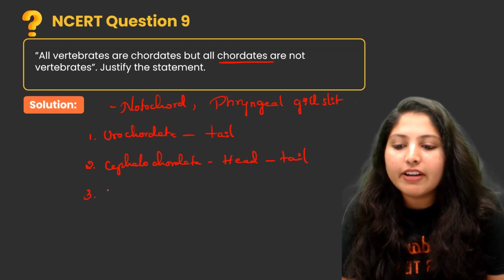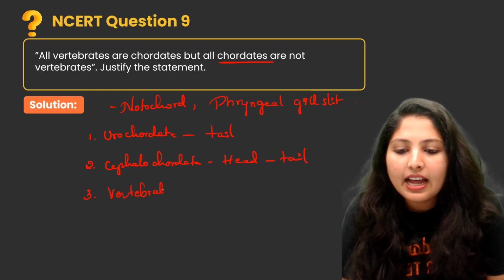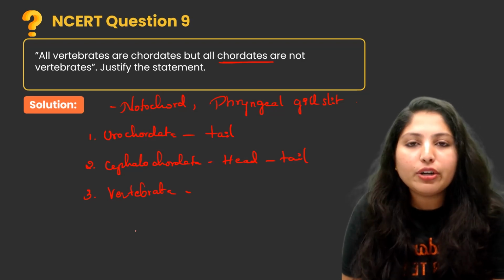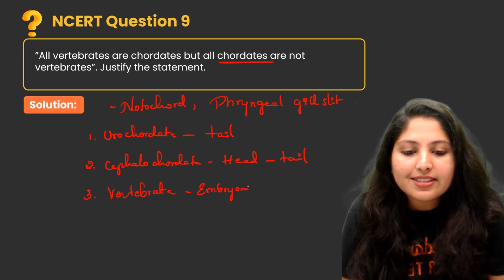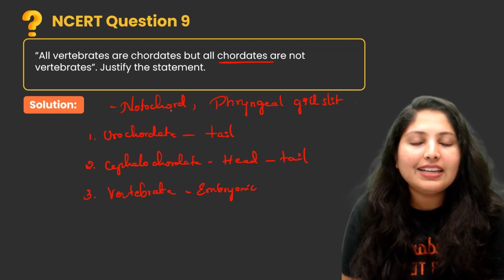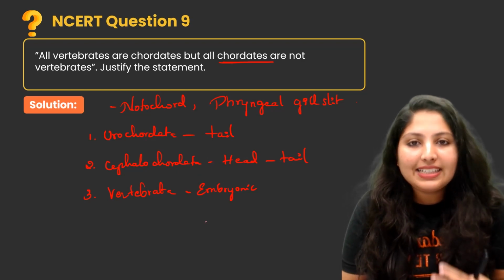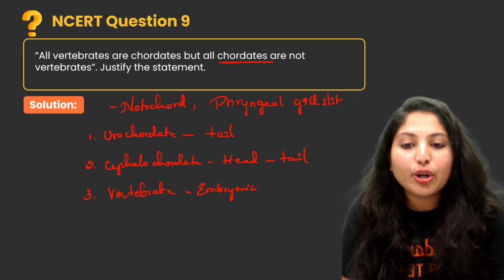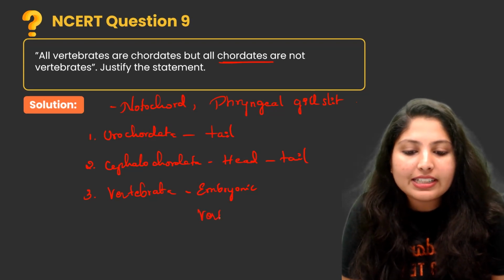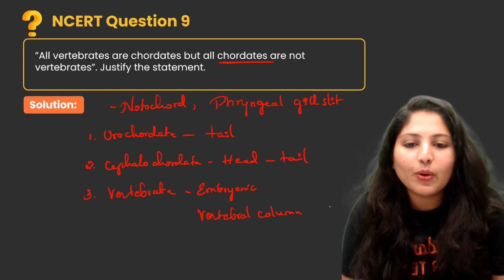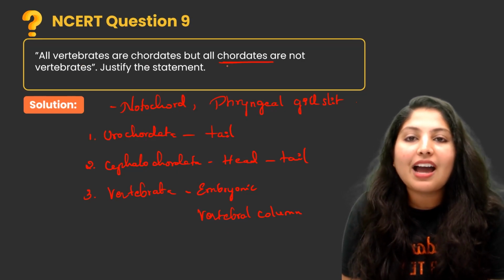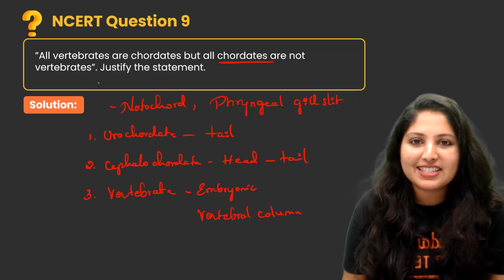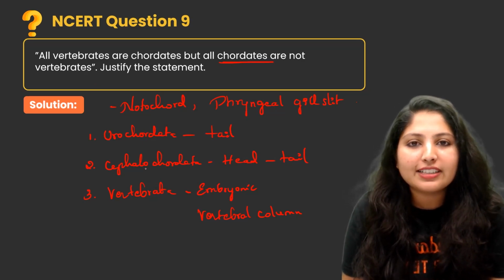And next one is vertebrata. In vertebrata, we can find notochord only in the embryonic stage, but in adult or after birth, this notochord is replaced by the vertebral column. So hence we can easily say all vertebrates are chordates, but all chordates are not vertebrates. There are 2 other types also present.